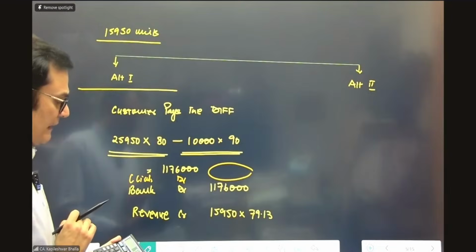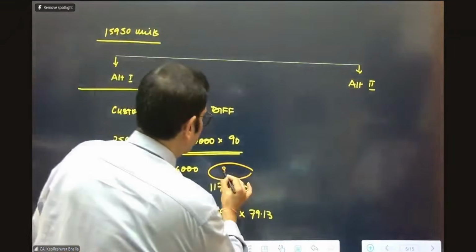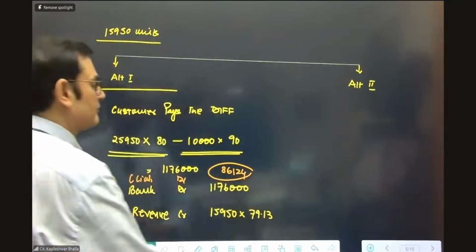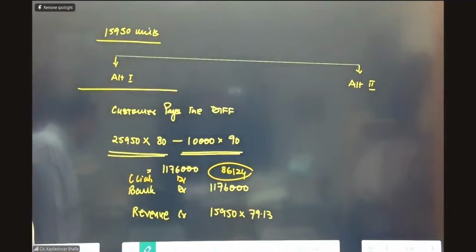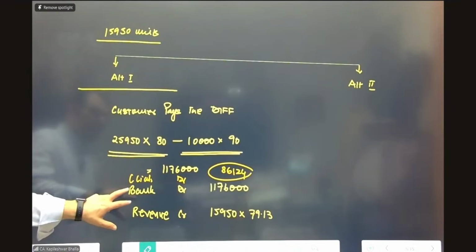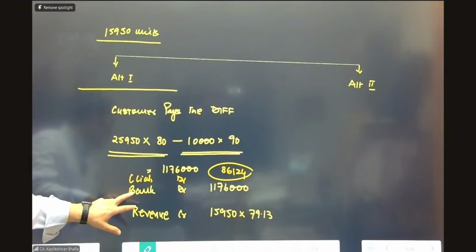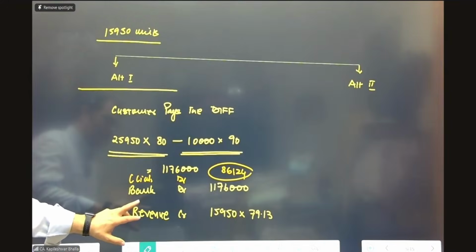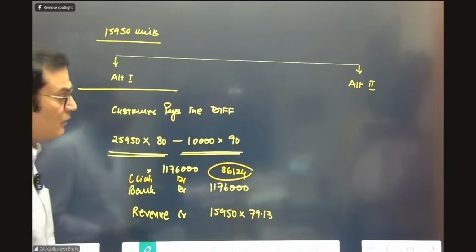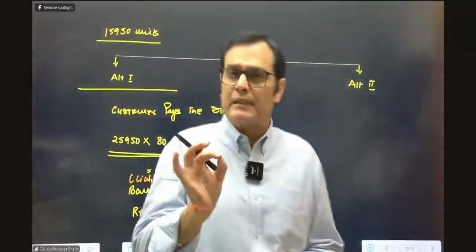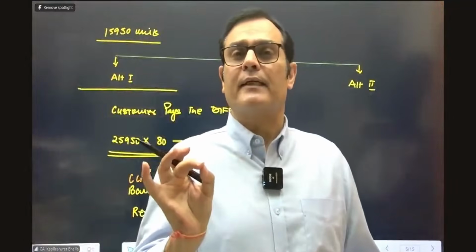So is it coming to 86,124 approximately, I guess? This is the debit in the contract liability. Just check this. So we're taking the money which we receive from the customer based on the difference, right? And we take the revenue. Now the question is, there is still a balance in the contract liability.